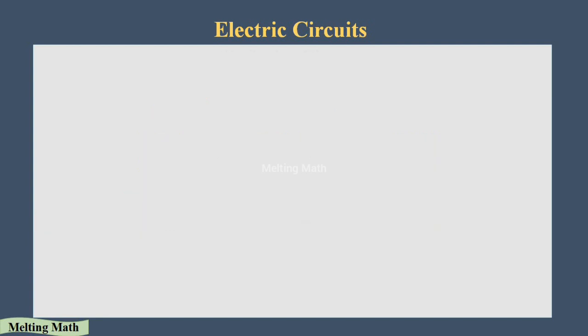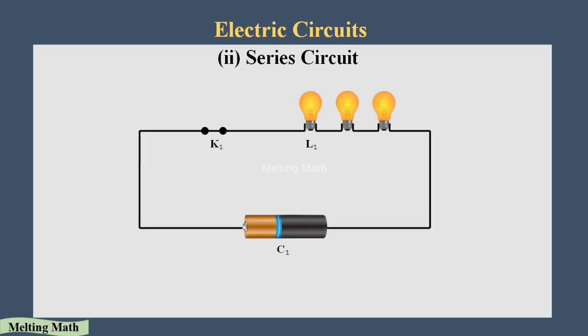Another one is the series circuit. A series circuit is one in which two or more bulbs are connected in series. That type of circuit is called the series circuit. You can see here three bulbs connected in series form. Series form is nothing but the bulbs being connected in a horizontal manner in this circuit. You can observe it here.